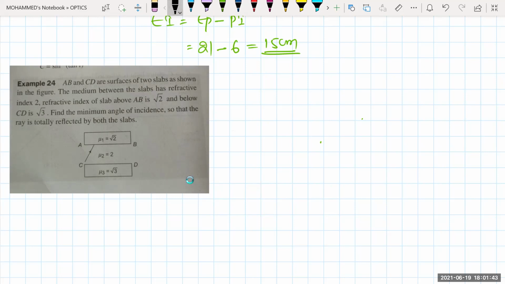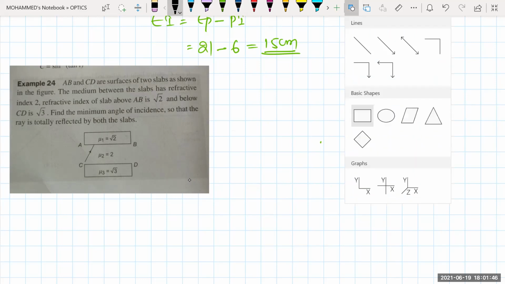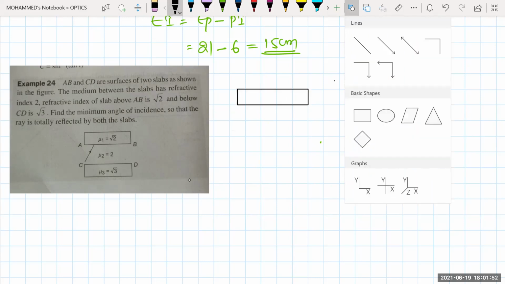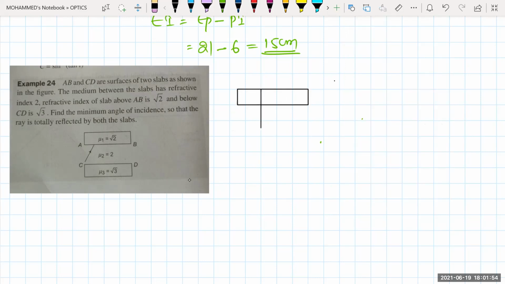Now when it is reflecting, what is the concept of that one? The critical angle. So if I take the first slab right now like this, and this is your normal, and the ray of light is incident on this one like this. This is the slab of A as well as B. The refractive index here, mu1, is root 2, and here mu2 is 2. This is A and B. This one is your angle of incidence I. Now it is getting reflected, which means we need to apply the critical angle concept.